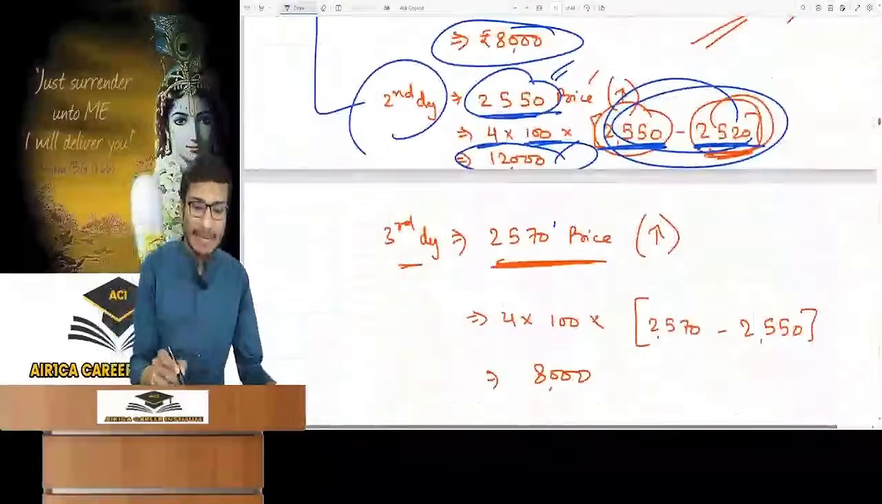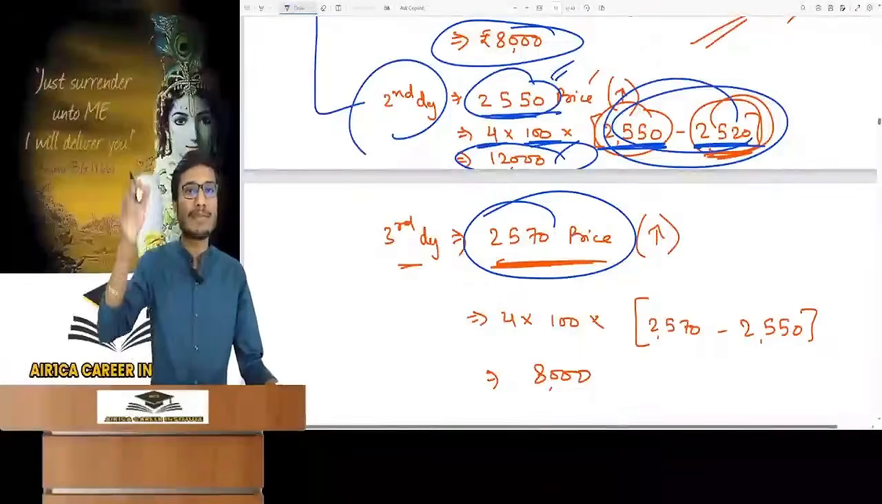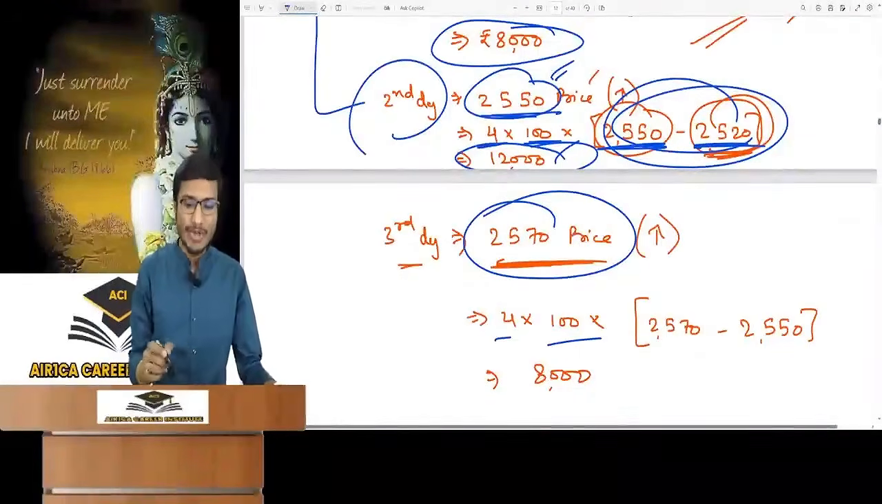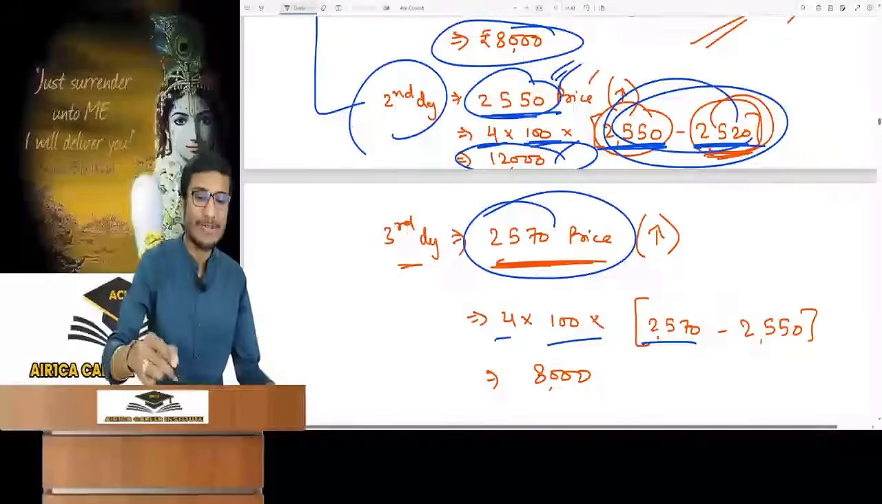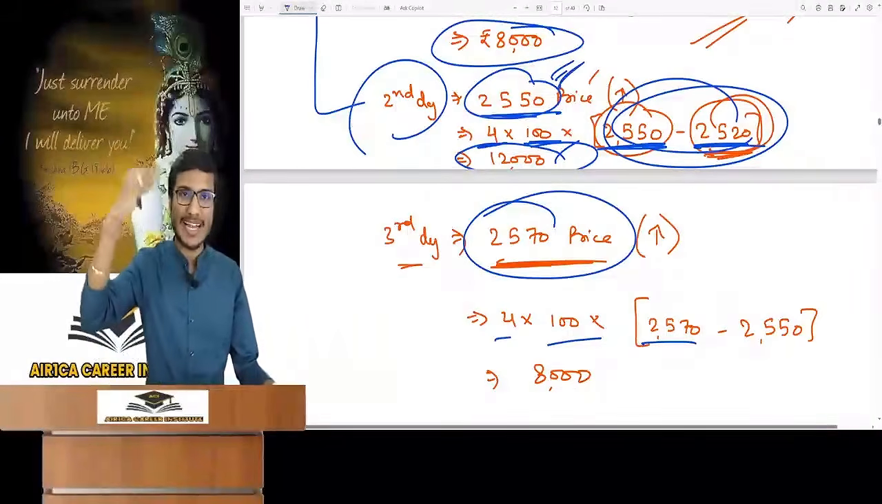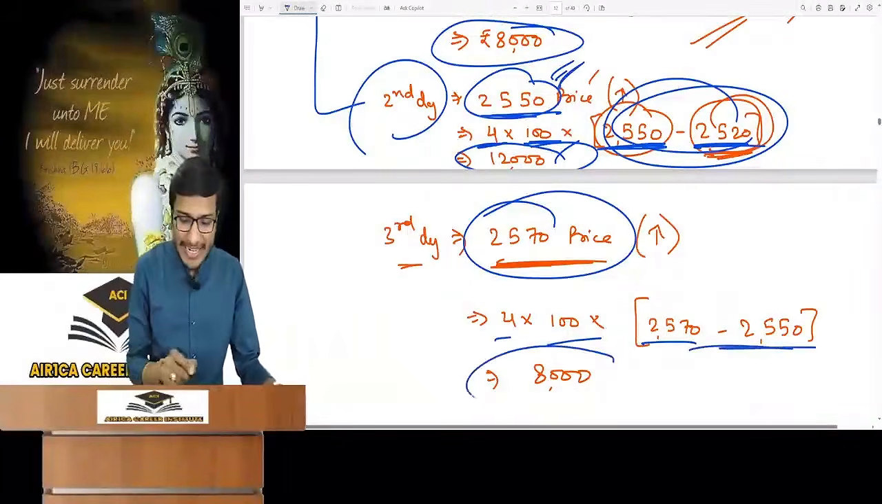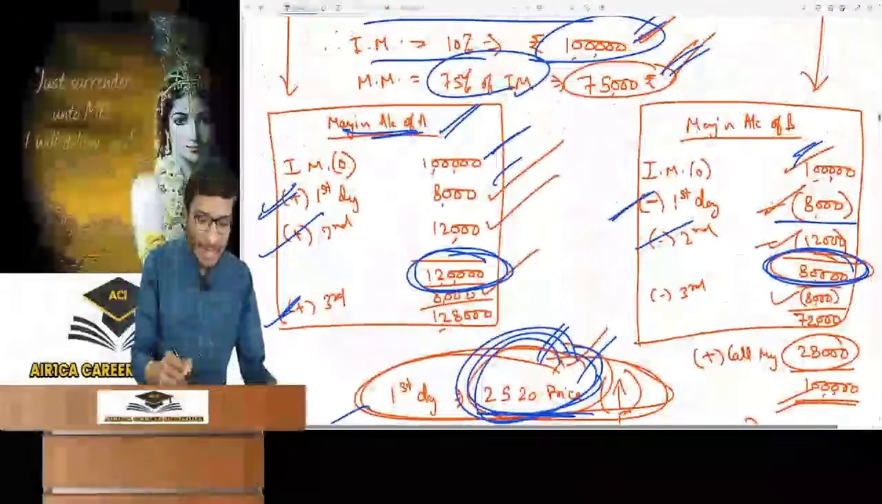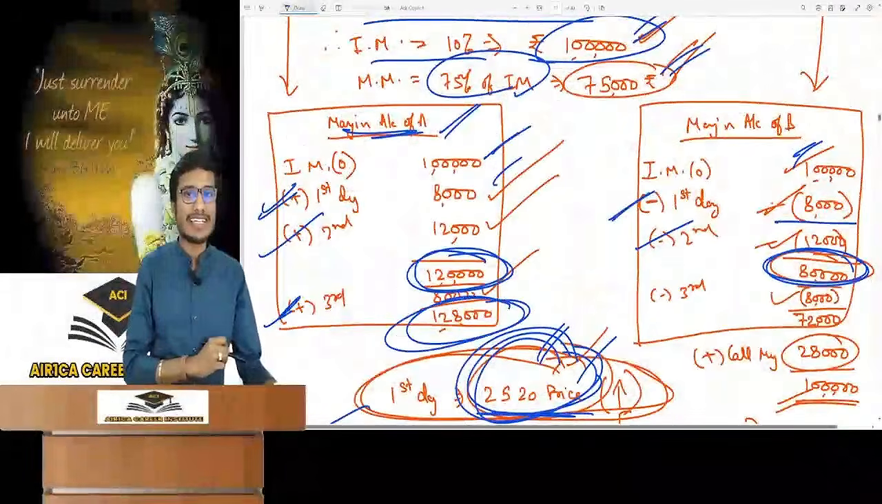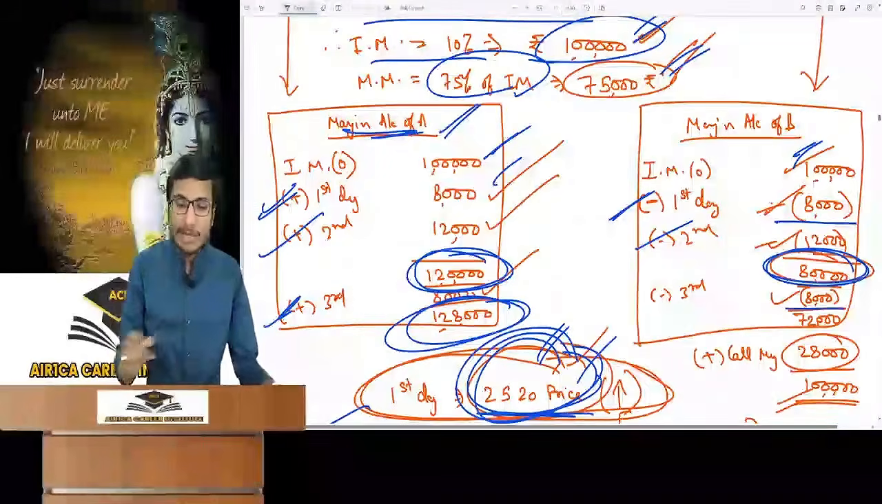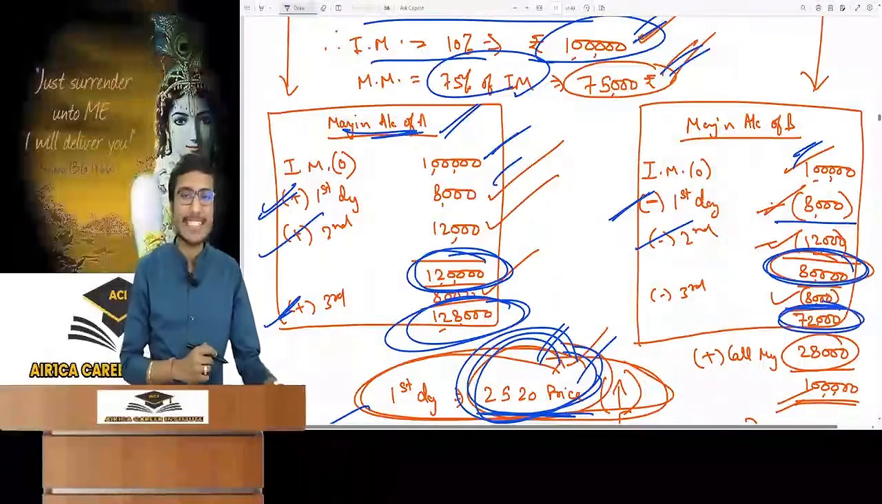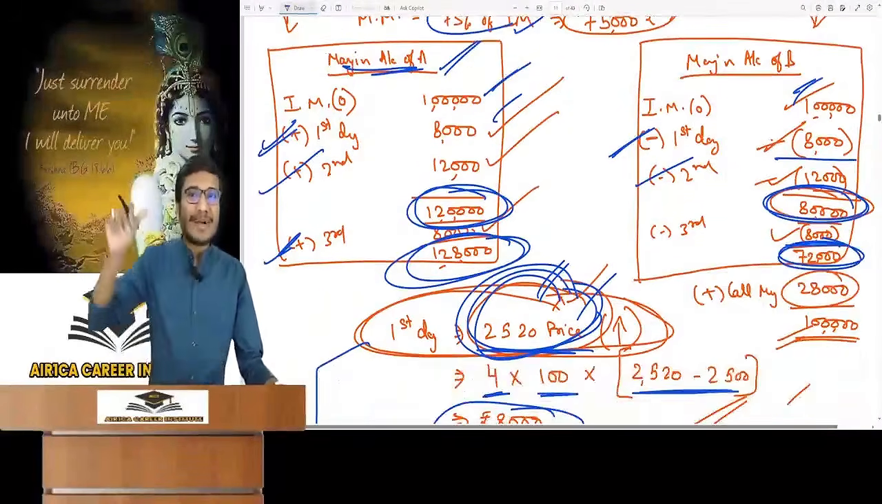On the third day the price in the market was 2570. It has increased. Mr. A is benefited. We will continue with the last price because the earlier one was settled. Mr. A got a benefit of rupees 8,000. So Mr. A has 1,28,000 in his account. Mr. B has a loss of rupees 8,000. So his account now has rupees 72,000, below the maintenance margin.